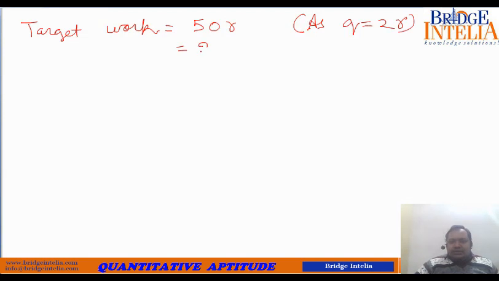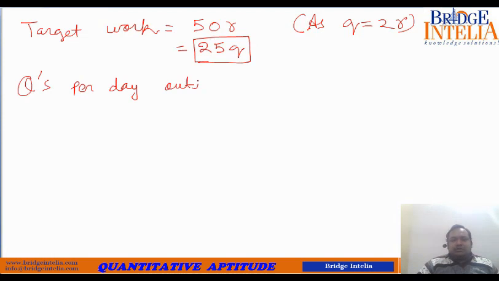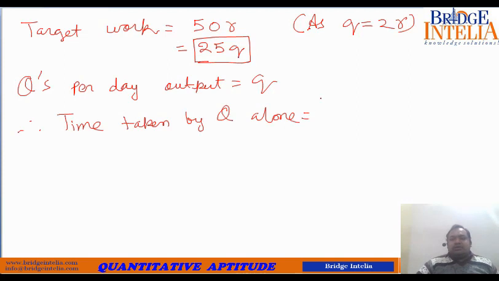So 50r is equal to 25q. So target work is equal to 25q. Q's per day output is equal to q. Therefore the time taken by Q alone is target by output.